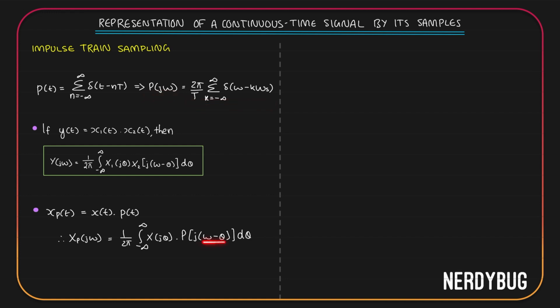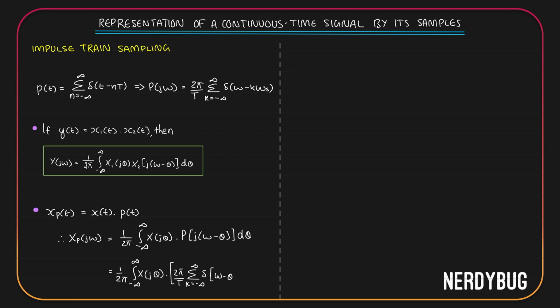To get P of j omega minus theta, you will have to convert all the omegas here into omega minus theta. So our equation becomes like this: 1 by 2 pi integral from minus infinity to infinity X of j theta multiplied by P of j omega minus theta, which will become 2 pi by T summation from k equals minus infinity to infinity delta of, instead of omega here, I'll have to write omega minus theta.